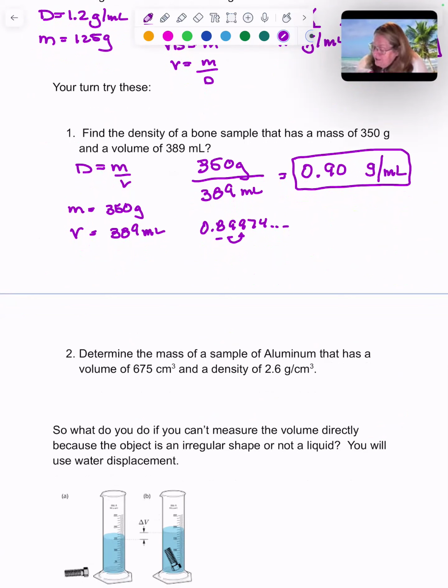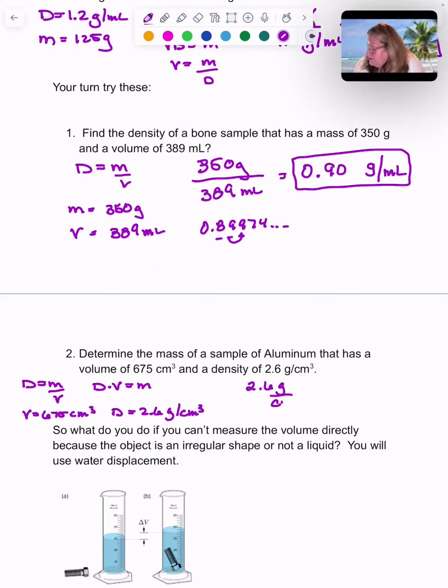We want to do density. Density is mass over volume. We want to solve this for mass. So density times volume equals my mass. I give myself much room to work here. My volume was 675 centimeters cubed. My density, 2.6 grams per centimeter cubed. Now, when I write my variables down, that's when I check for sig figs. So I know I'm going to want 2 sig figs in my answer. I'm going to take 2.6 grams per centimeter cubed, and I'm going to multiply that volume, 675 centimeters cubed.